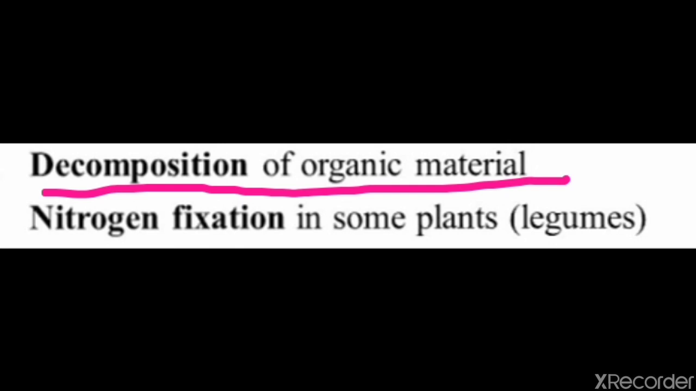Clear, children? So nitrogen fixation refers to the conversion of atmospheric nitrogen gas into a form usable by plants and other organisms. So these two bacteria, Azotobacter and Clostridium, help to convert atmospheric nitrogen into nitrates, which is taken by plants for their use.